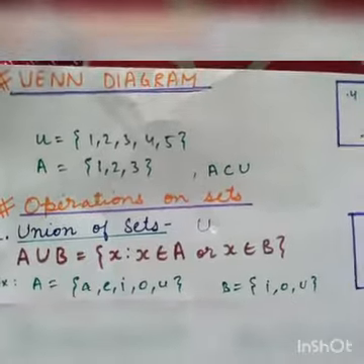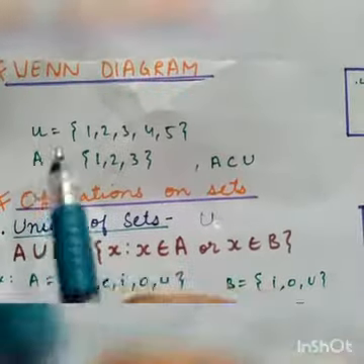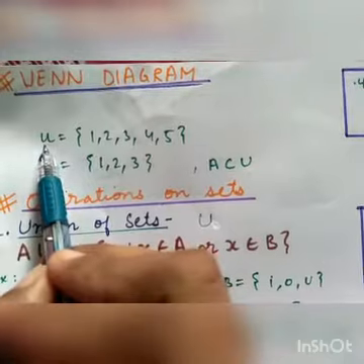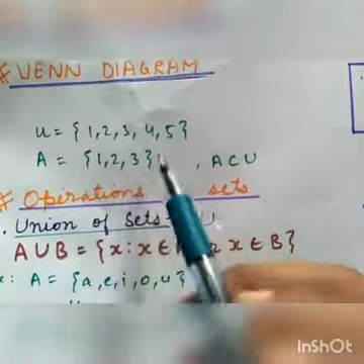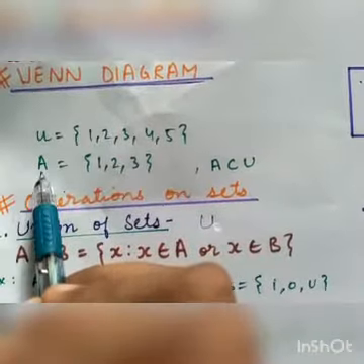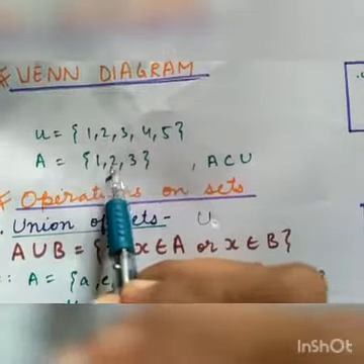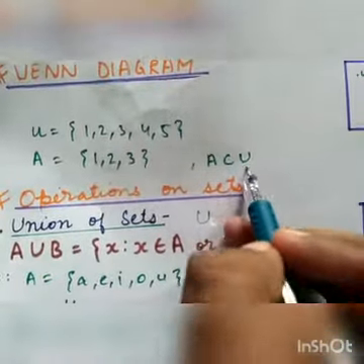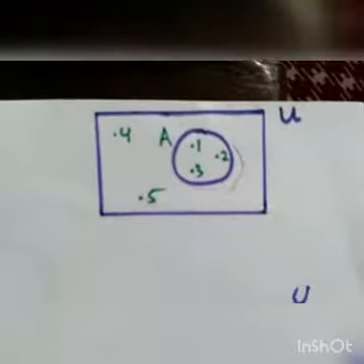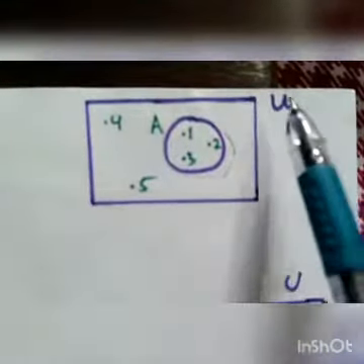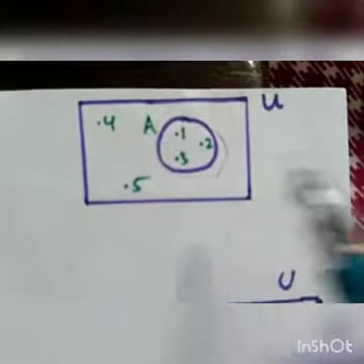Now let us suppose that we have to make a Venn diagram with the given data. We have been given the universal set, which contains the elements 1, 2, 3, 4 and 5, and its subset A is given, which contains elements 1, 2 and 3. A is a subset of U, and we have to draw a Venn diagram for this. So the universal set is represented by a rectangle. You can see that this is a rectangle, and this rectangle represents the universal set. Inside it we have represented the set A.